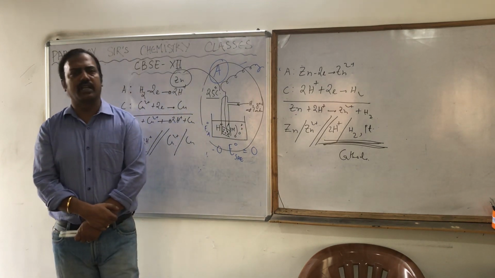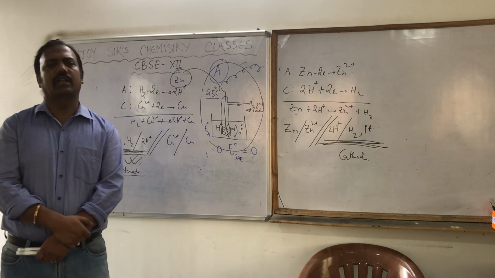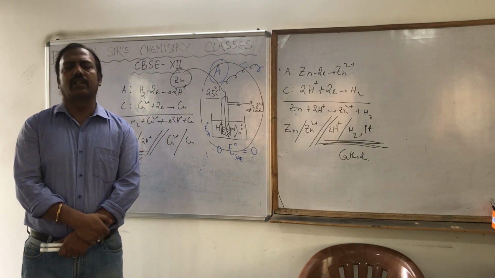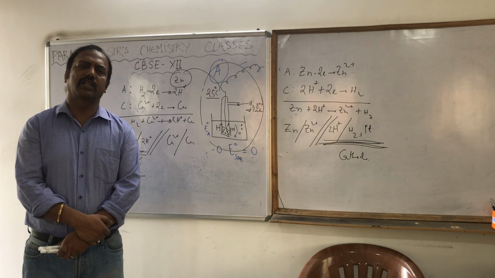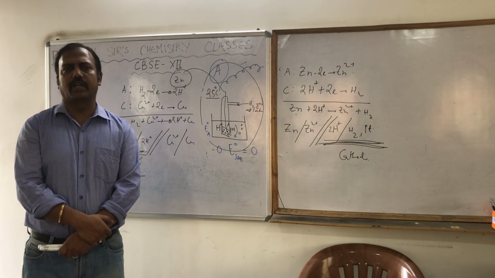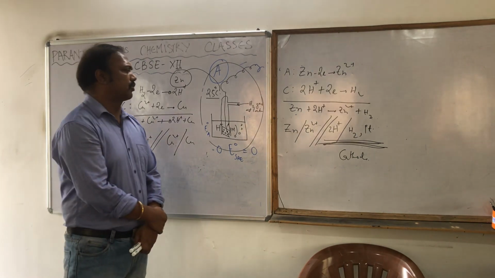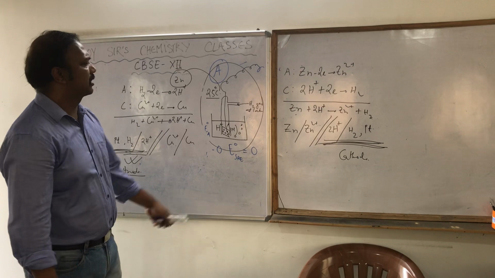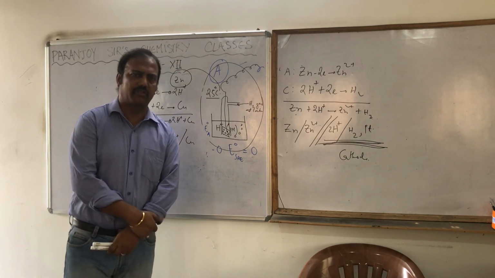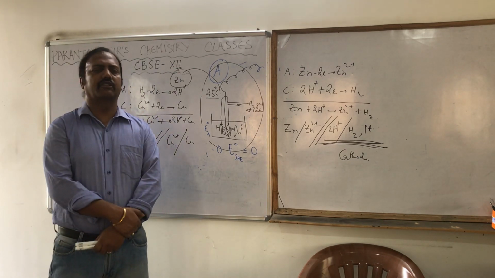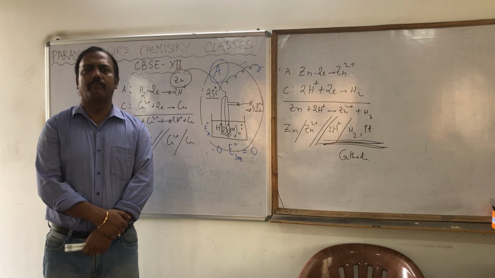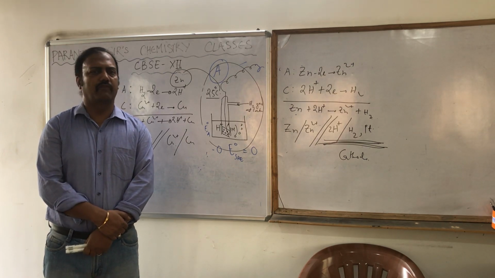But what is the relationship between reduction electrode potential and oxidation electrode potential? They have the same values but with opposite sign. Suppose for copper, I told that the reduction electrode potential is +0.34 volt. So the oxidation electrode potential for copper will be -0.34 volt.